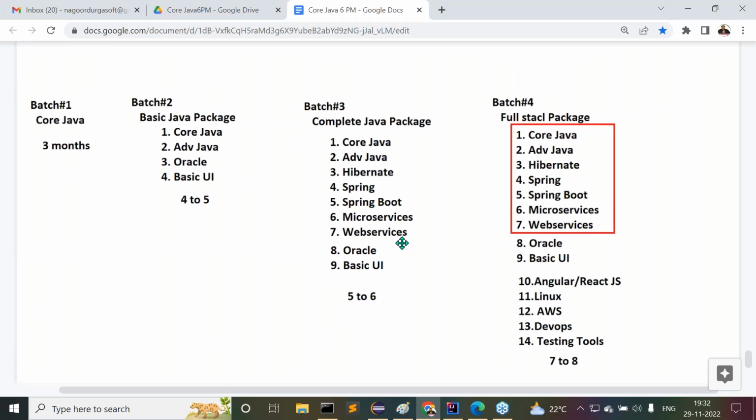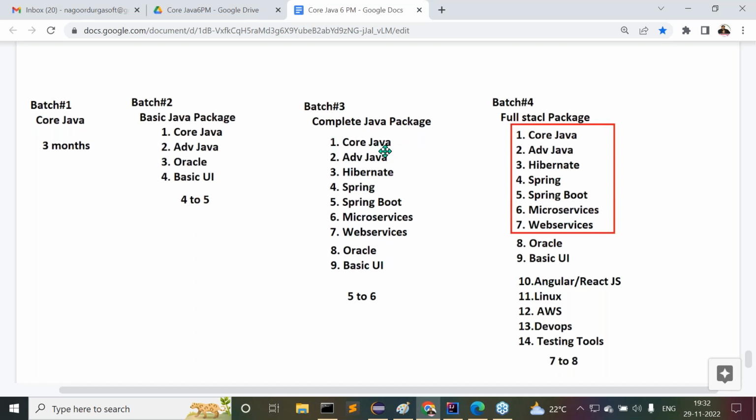If possible, then for your sake, I have to try for it. Why? Because Core Java, Advanced Java, Hibernate, Spring Boot, microservices, web services, that is my part. Oracle and UI part, some other trainers will take parallelly. Very soon, maybe within 1 month of time, we are planning for these Oracle and UI classes. Admissions are still going on for this batch. Once admissions are completed, we are planning to start Oracle and basic UI, which will be taken by some other trainers. Because of that reason, we are making you wait. But meanwhile, I have to take all this content up to my classes.